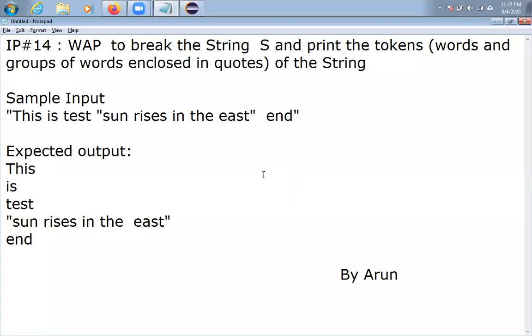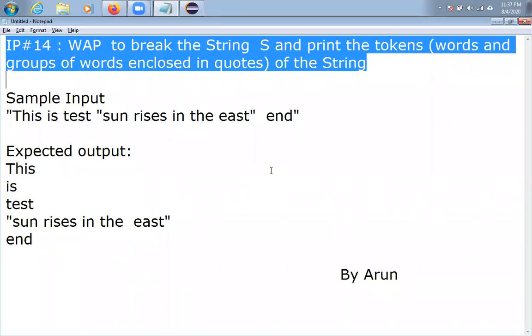My name is Arun. In this video, I am going to discuss one interview program. Write a program to break the string and print the tokens, words and groups of words enclosed in quotes of the string. So what is the meaning, friends?